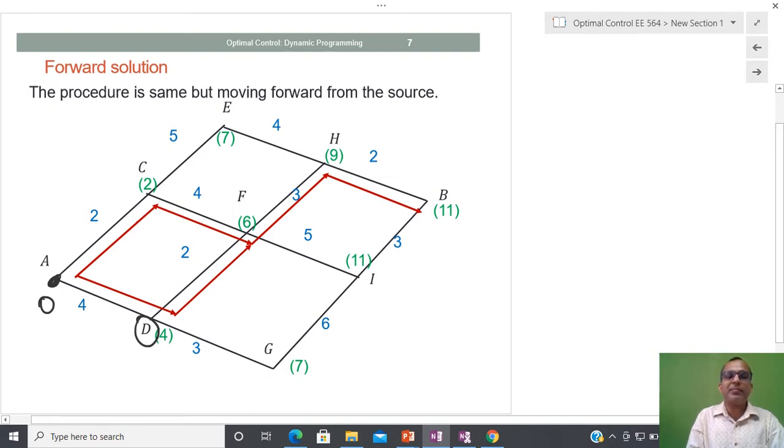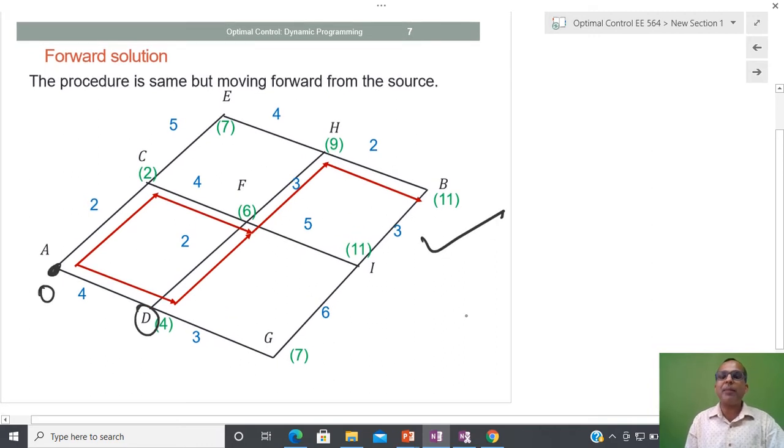So here you can see that both ways the cost is the same. Due to that reason, either I can move in this way or this way, that doesn't matter. Still our solution remains optimal. So either you can apply the backward way or the forward way, both are equally fine, but it is better that you go via the backward way. That is natural. Most of the time that is easier also whenever you have a higher dimensional problem.